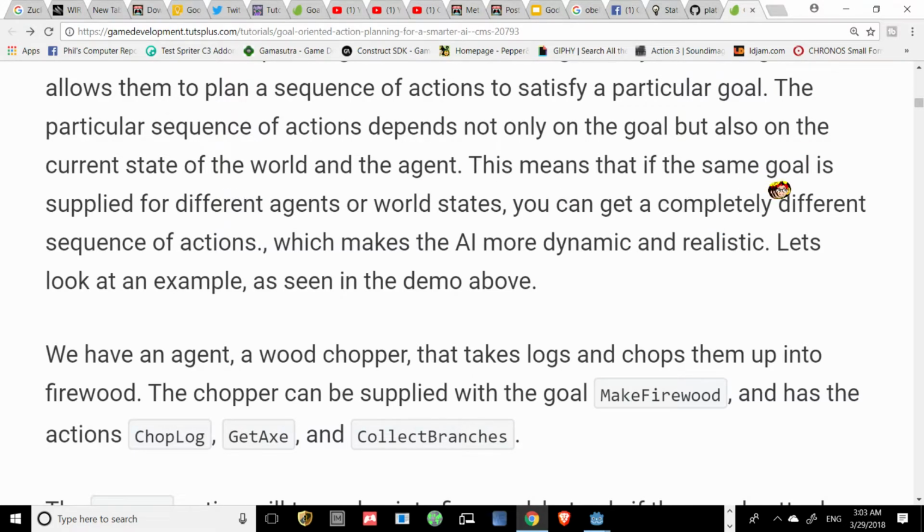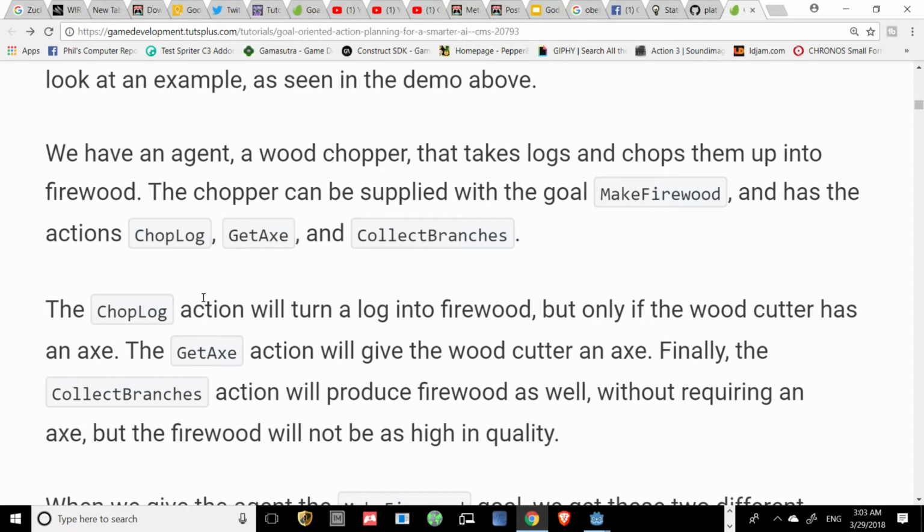This means that if the same goal is supplied for different agents or world states, you can get a completely different sequence of actions, which makes the AI more dynamic and realistic. Let's look at an example as seen in the demo above. All right, here we go.